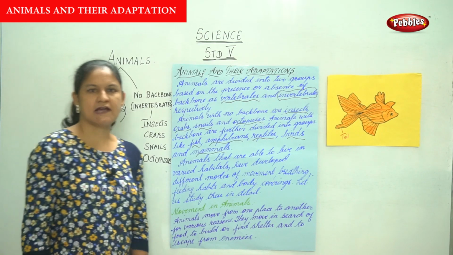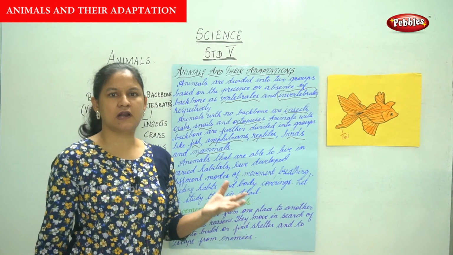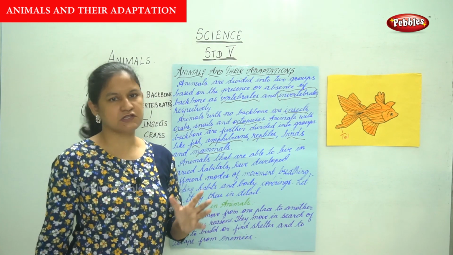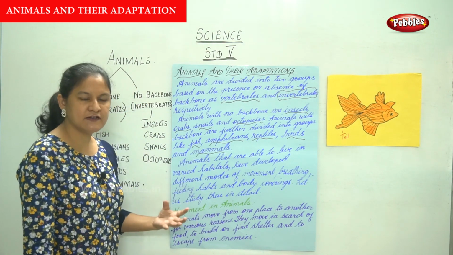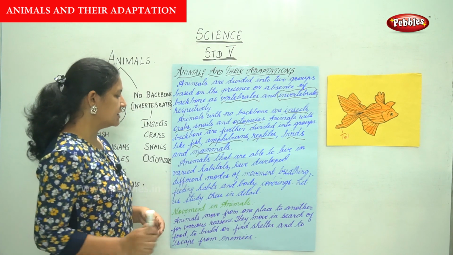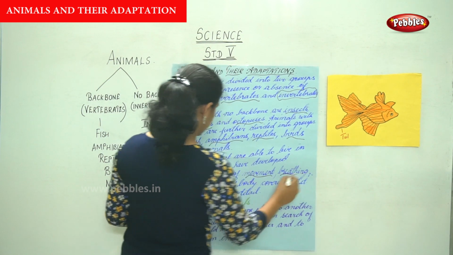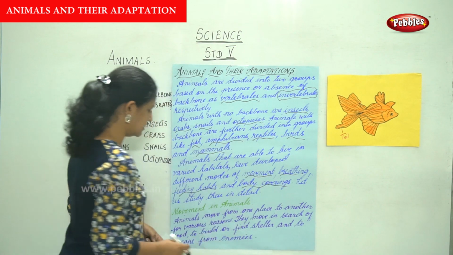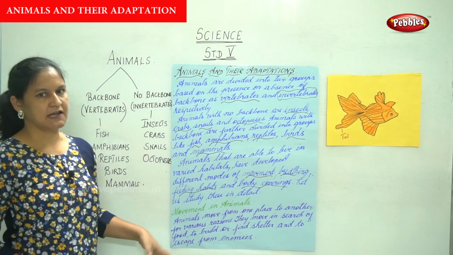There are certain animals that live both on land and in water, and they are able to adapt to both surroundings. So we are going to study these in detail.